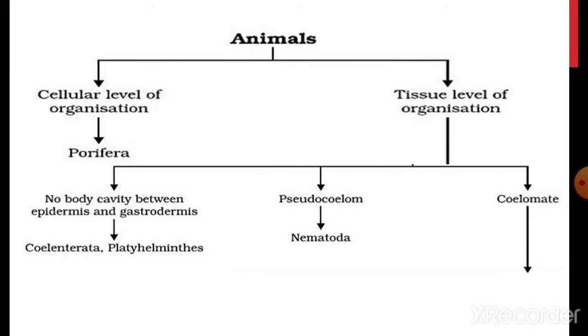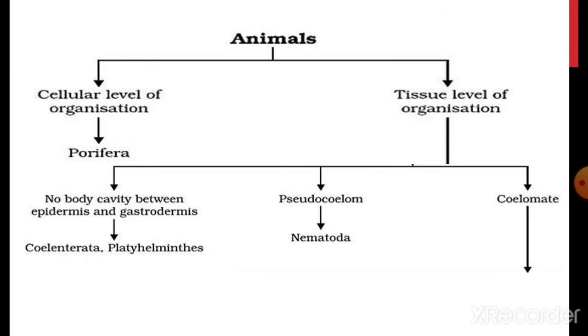The next group is the organisms which do not have a true coelom. Instead of this, they have a pseudocoelomate body. A pseudocoelomate is an organism with a body cavity that is not derived from the mesoderm as in a true coelom. A pseudocoelomate is also known as a blastocoelomate organism, as the body cavity is derived from the blastocoel. For example, Aschelminthes, which are also known as nematodes.